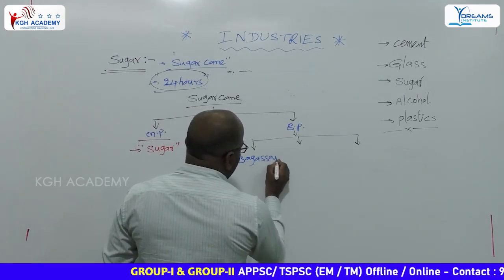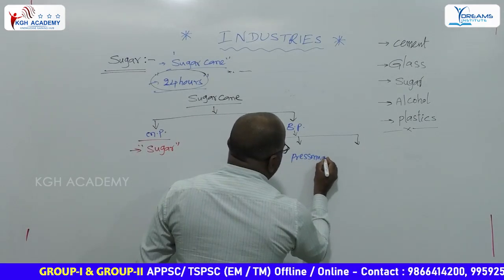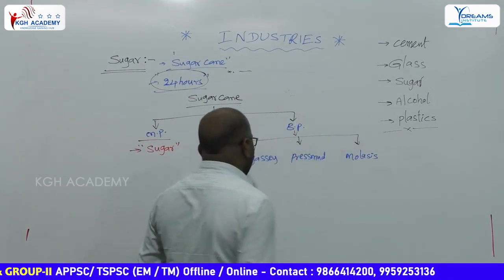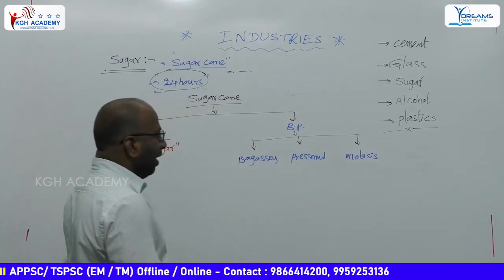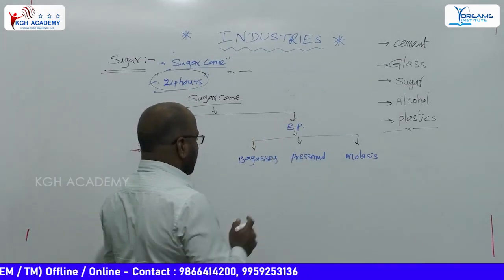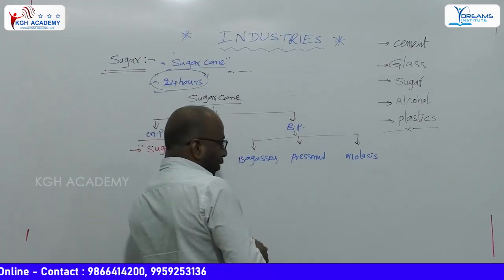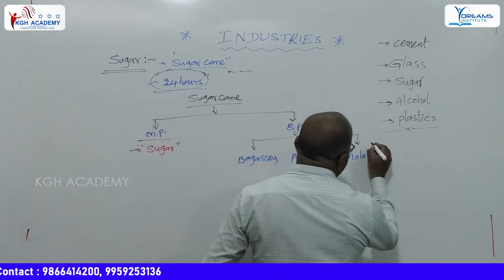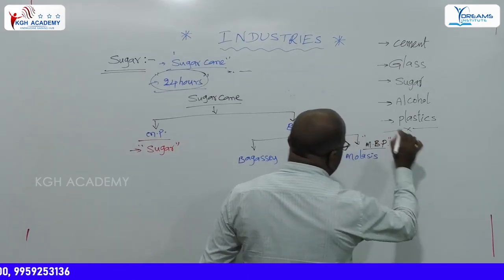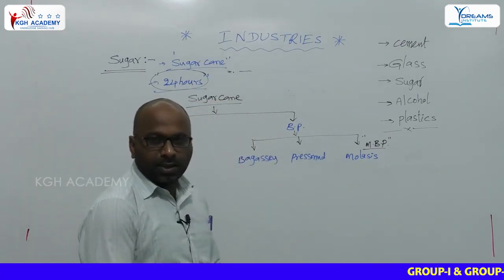Bagasse, second one is press mud, then third one is molasses. Bagasse, press mud and molasses. These are the byproducts in the sugar industry. In this, one more important question is, which of the following is the main byproduct in the sugar industry? The main byproduct in the sugar industry is molasses.